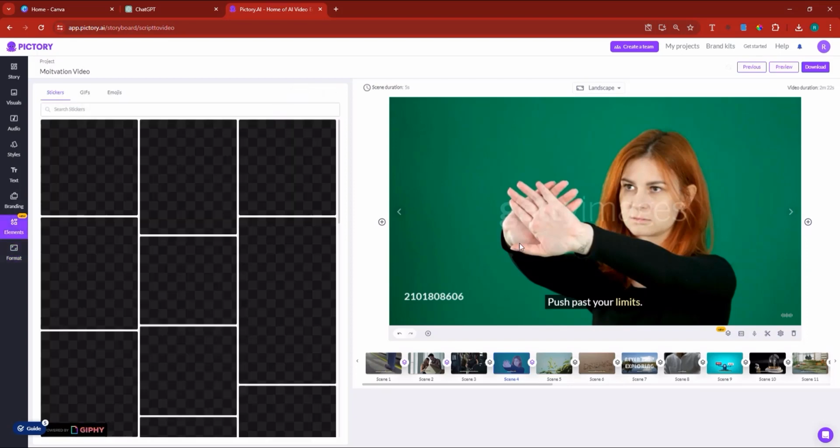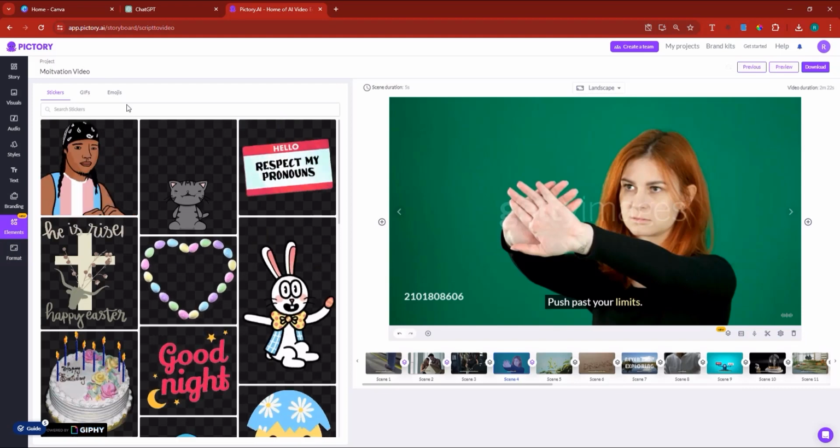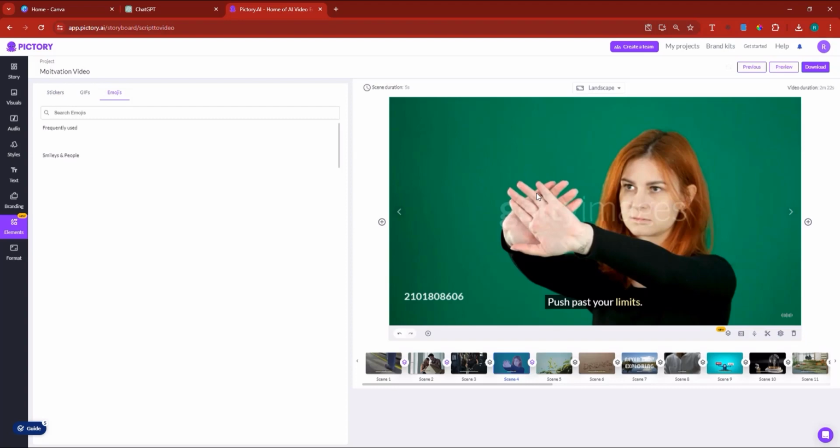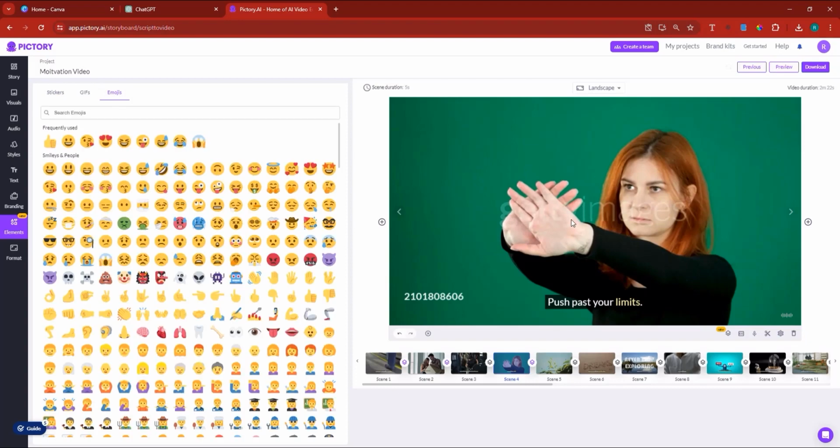So if you want to add maybe some GIFs or some emojis, for instance, inside, you can add those as well. You can place them here, even though I'm not really a big fan of that. So it's basically most of the features that you have inside of Canva. You can absolutely come back here and find them.